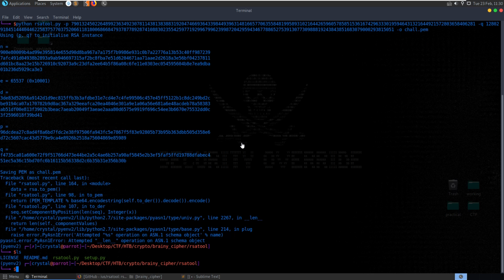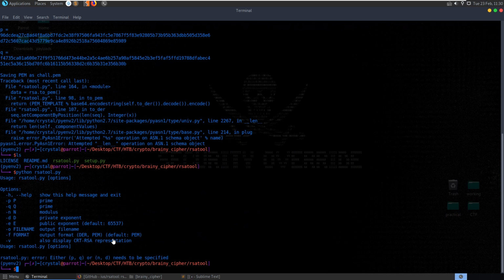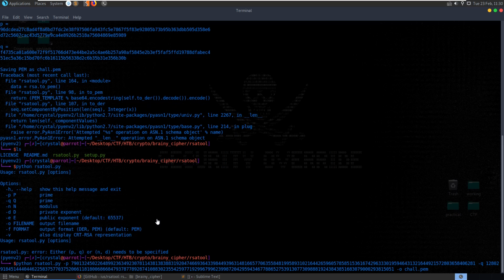Okay, it didn't create the file either. What other outputs could we give it? Maybe if you try DER output, just to see if it does it without the error. Let's do -F DER.